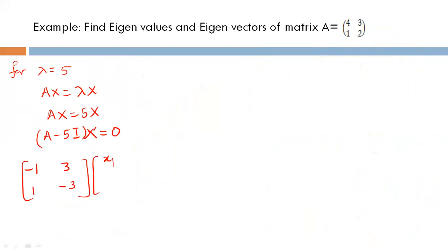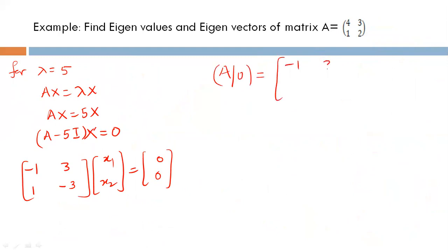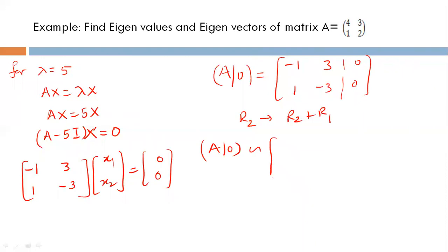And consider x equal to x1, x2, and the right-hand side 0, 0. Write the augmented matrix: minus 1, 3, 1, minus 3, 0, 0. R2 is replaced by R2 plus R1 for converting to row echelon form. It is equivalent to minus 1, 3, 0, 0, 0, 0.